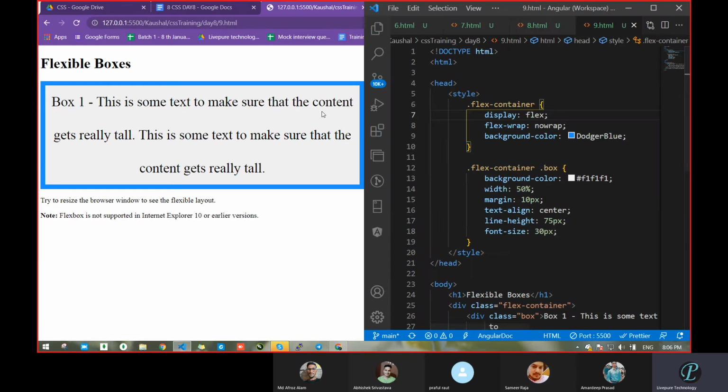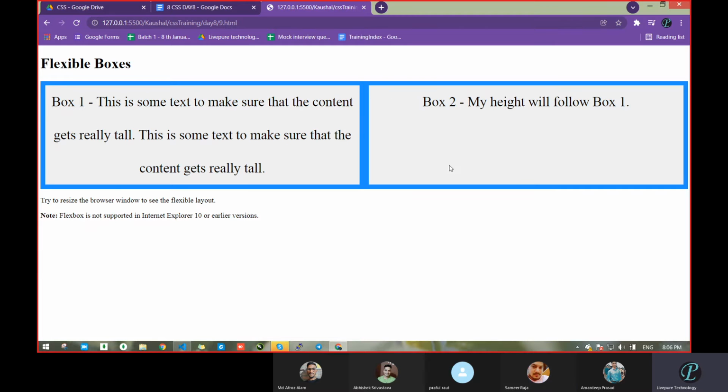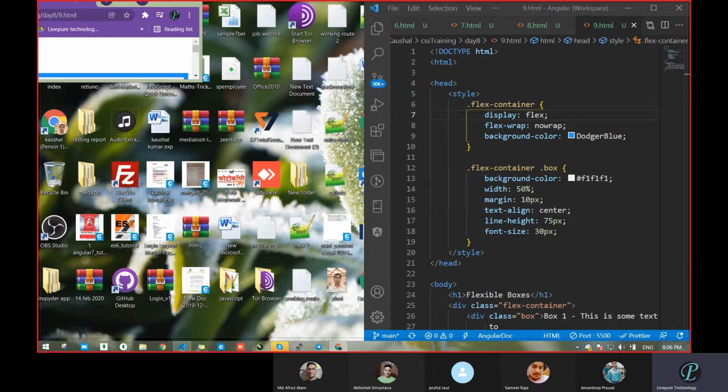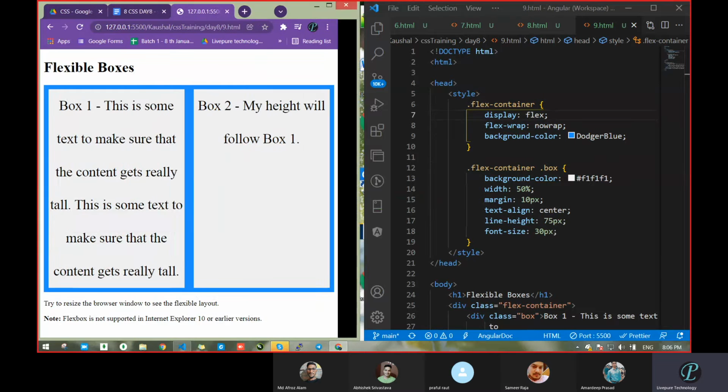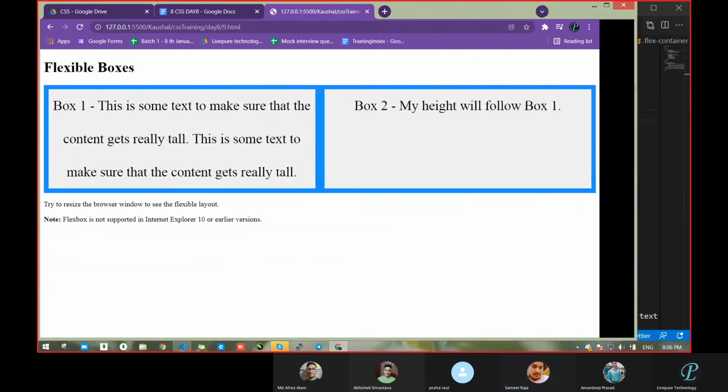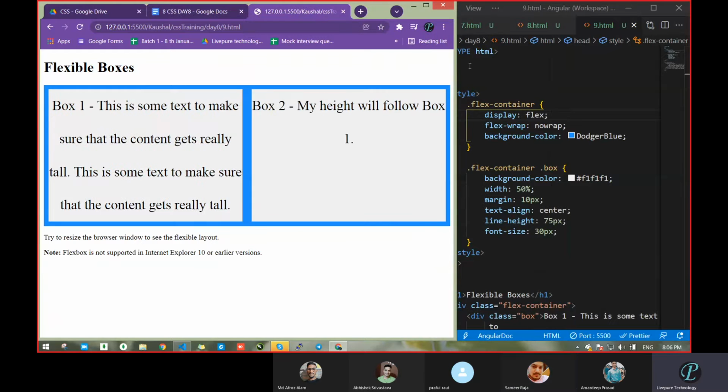See, all these things, just now we had seen 33% and those things. In that case, we can use the flexible box, and with the help of this, we can make a responsive layout where your content is not going to compress. That is the main benefit you can tell. It is not going to compress. It is making a responsive layout. Correct. So that is the benefit of flex.